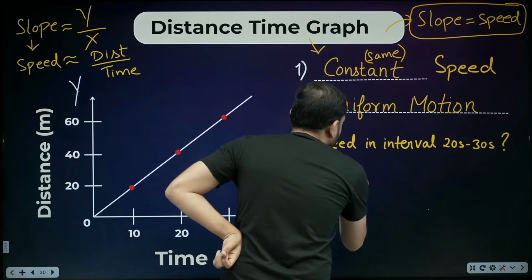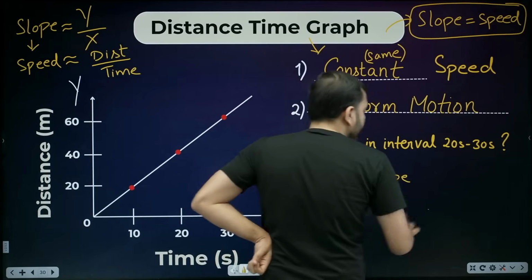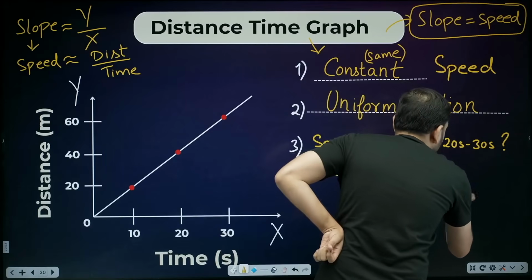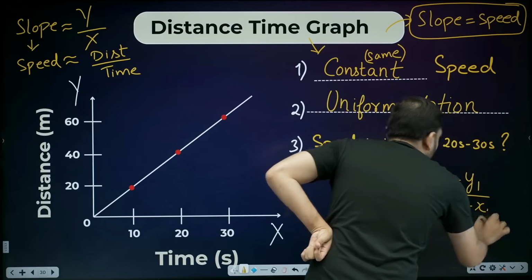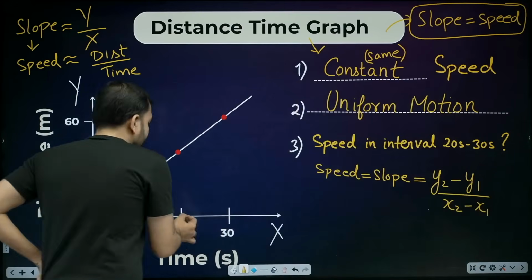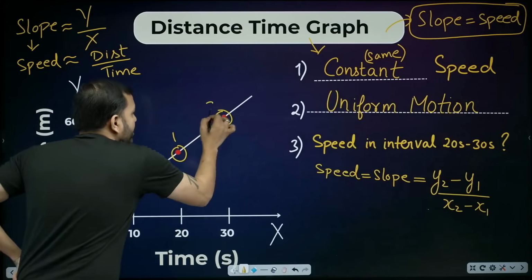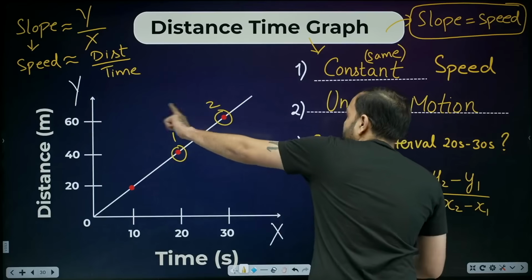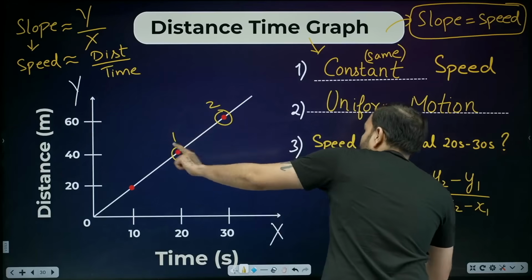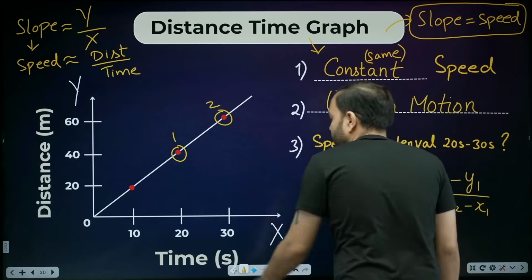We know that in this graph, what does the slope give us? Speed. So, we'll calculate this slope. What's the formula of slope? y2 minus y1 divided by x2 minus x1. Which points do we have to take? The ones at 20 seconds and 30 seconds. That means this is the first point and this is the second point. So, y2 minus y1. The second point's y is how much? 60. Minus the first point y is how much? 40. Upon x2 minus x1.